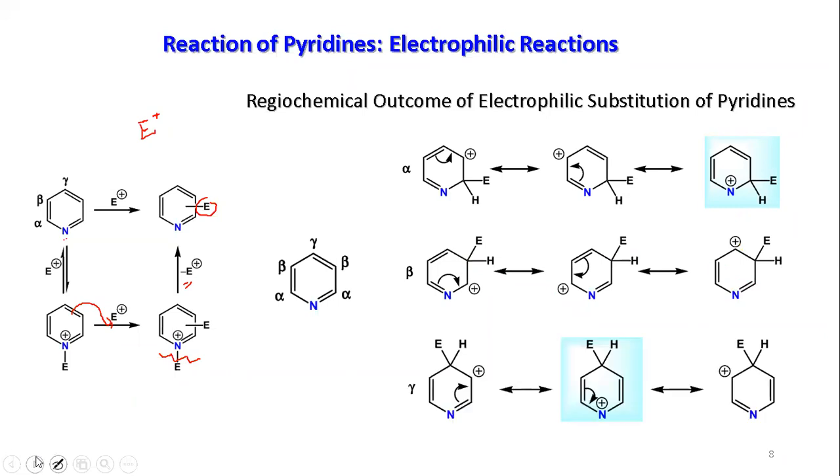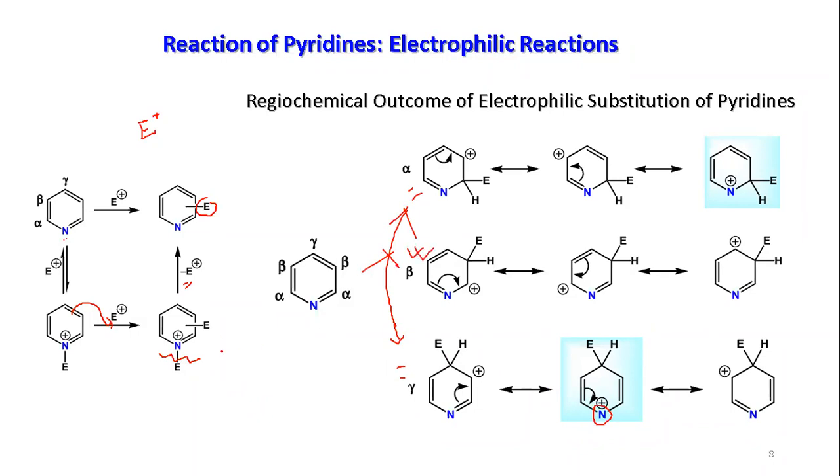And the third one, you have the gamma attachment. In the gamma attachment, you find one resonating structure where you have nitrogen with positive charge. Now, the more electronegative atom bearing a positive charge is not a stable system. So in the alpha attachment and gamma attachment, you have positive charge on nitrogen, so those two will not be preferable positions. Those two are cancelled out, so you have the beta position.